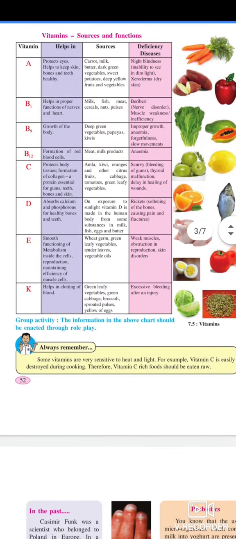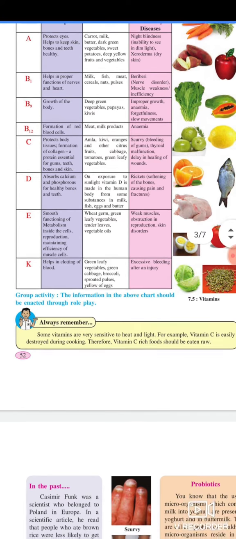Vitamin E helps in smooth functioning of metabolism inside the cells, reproduction, and maintaining efficiency of muscle cells. Sources: wheat, wheat germ, green leafy vegetables, tender leaves, vegetable oils. Deficiency disease: weak muscles, obstruction in reproduction, skin disorder.